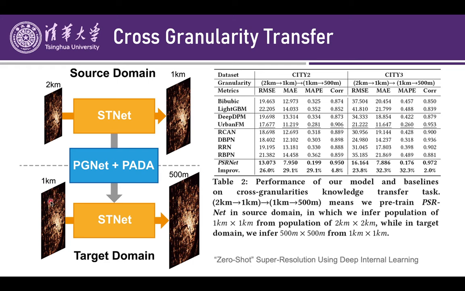meters from 1 kilometer. Surprisingly, we find that the error of our PSRNet is even lower than the cross-city transfer scenario, although our model only needs less data in this scenario, and that shows the domain shift between different granularities is lower than the cross-city transferring. Expanding these findings may become an important part of our future work.